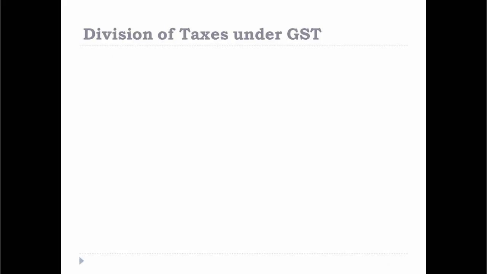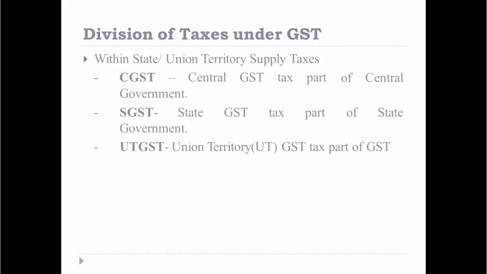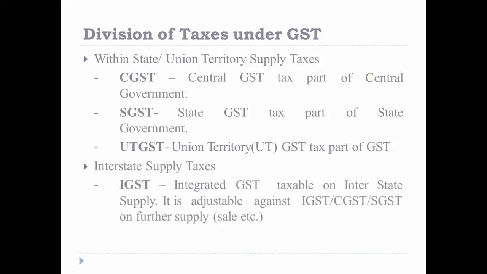Now let's see how taxes are divided under GST. If supply of goods is within state or union territory, the three taxes applicable are CGST, that is the central GST, SGST, that is the state GST, and UTGST, that is the union territory GST. IGST is integrated GST. It is applicable on interstate supply of goods or services. It is adjustable against IGST, SGST or CGST on further supply.